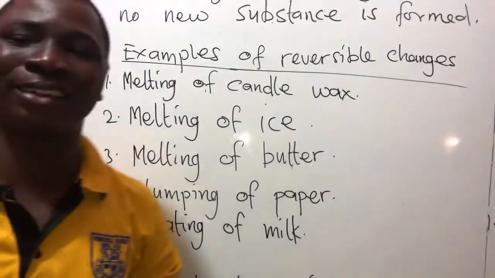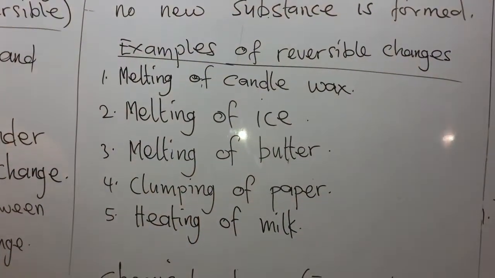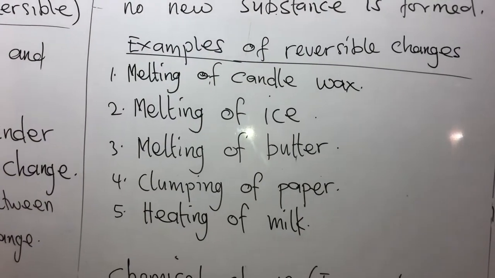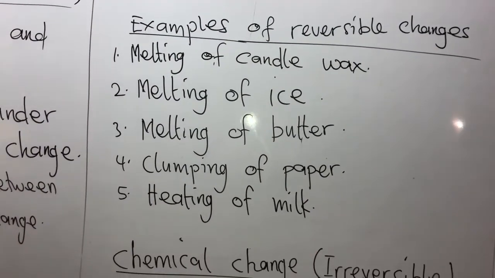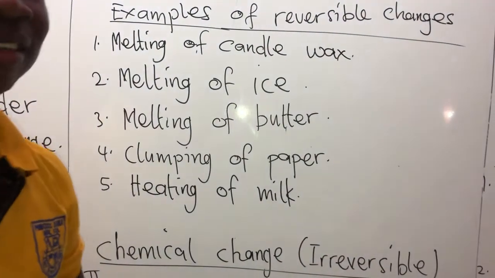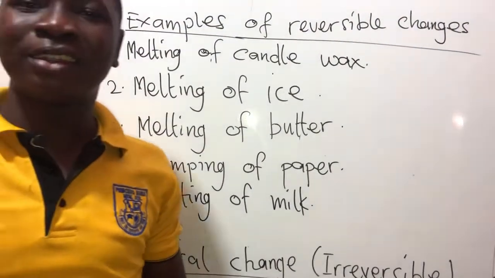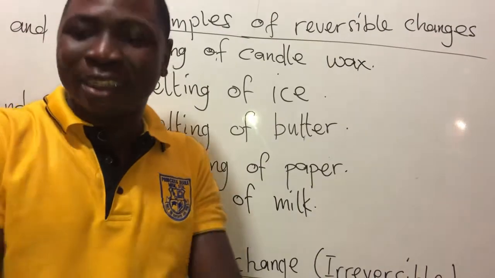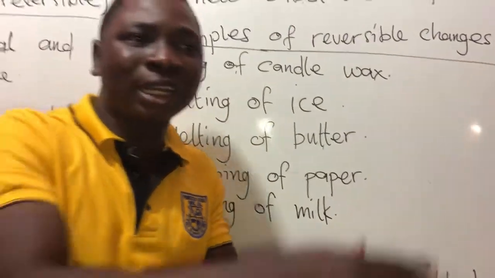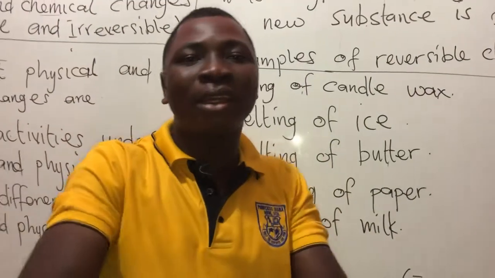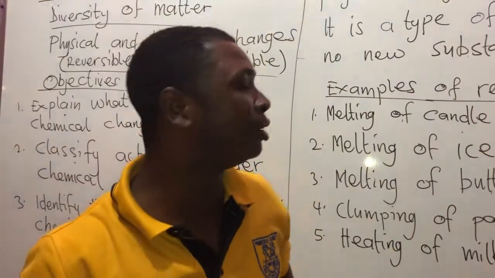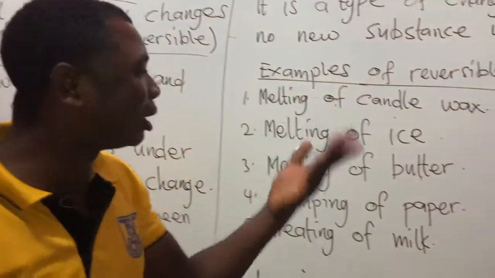You know candle. When you put the candle there and you light it, you see that the candle will be melting. When the candle melts, you see the wax, there's no change. The candle itself is the same, and the melting too is the same. So one example is candle wax.